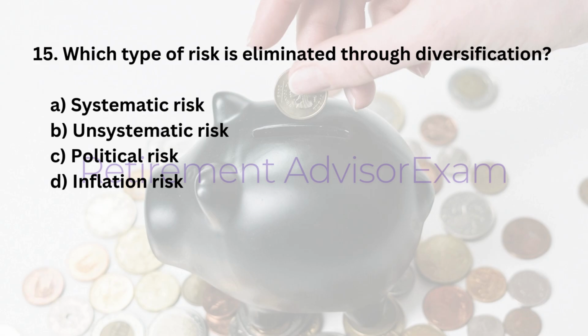15. Which type of risk is eliminated through diversification? A. Systematic risk. B. Unsystematic risk. C. Political risk. D. Inflation risk. Answer: B. Unsystematic risk.